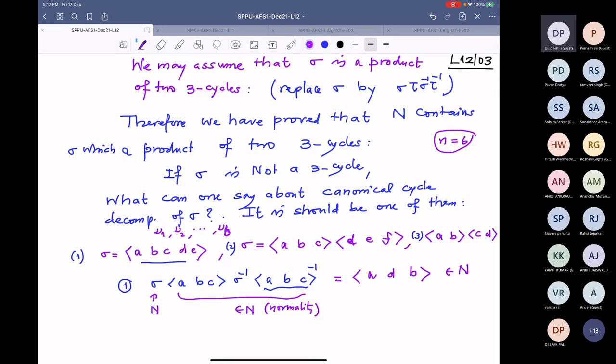So start with A. A should go to D. That is my claim. So where does A go? This is the inverse of this 3 cycle, so we have to go the reverse way. So A will go to C. Under sigma, C goes to D. D is fixed here.